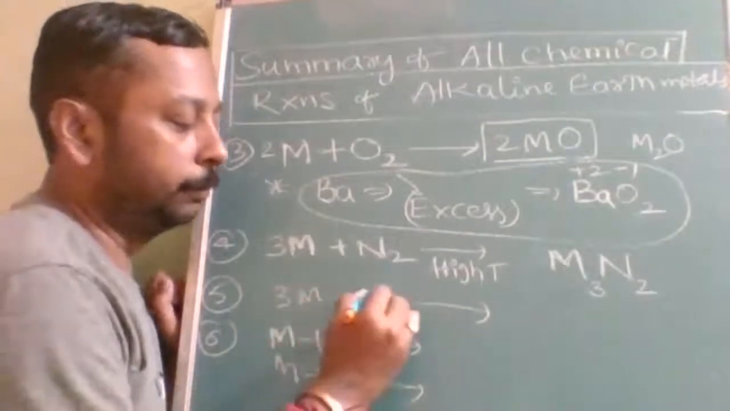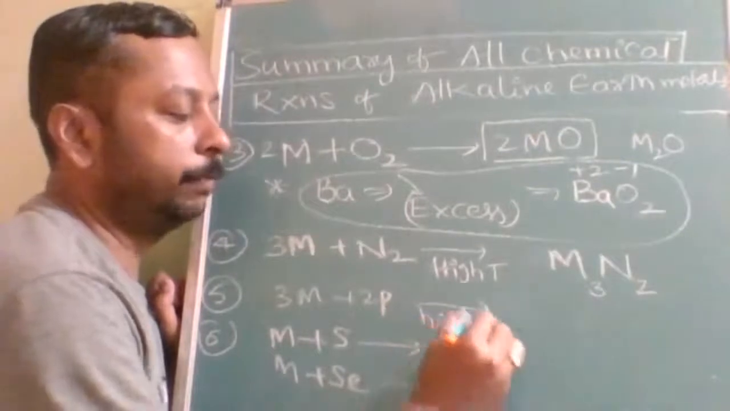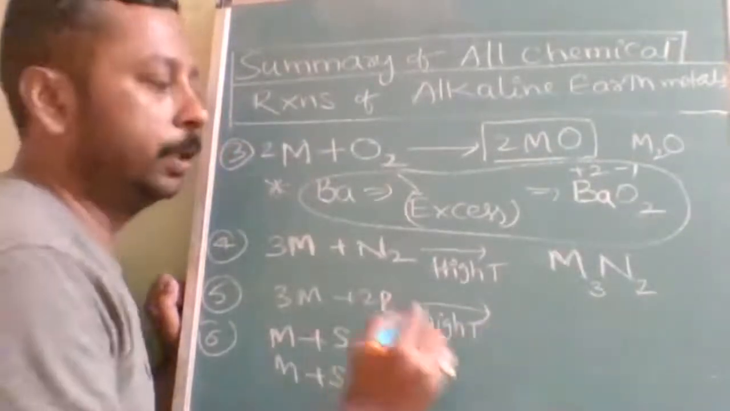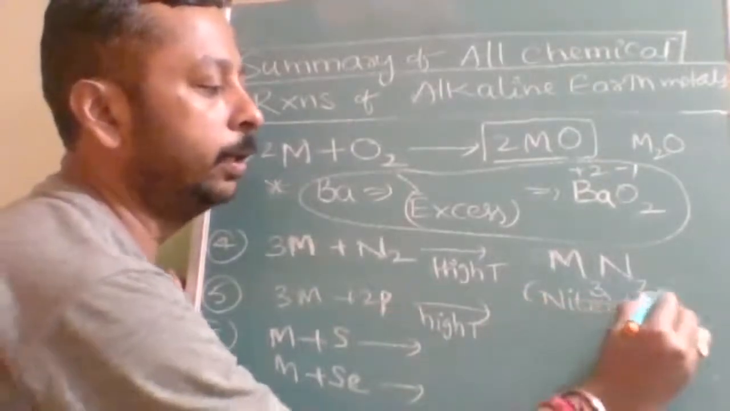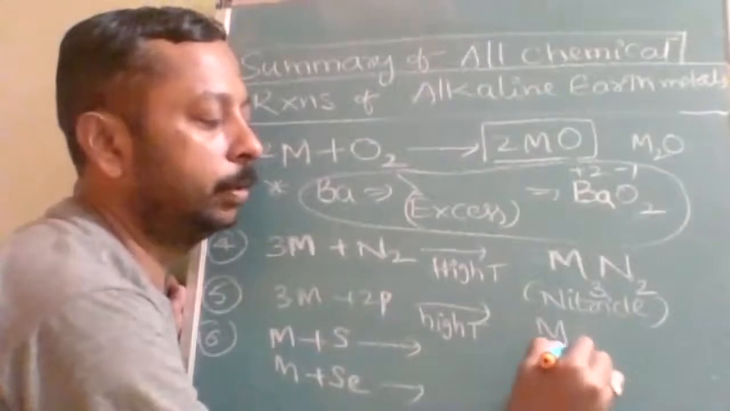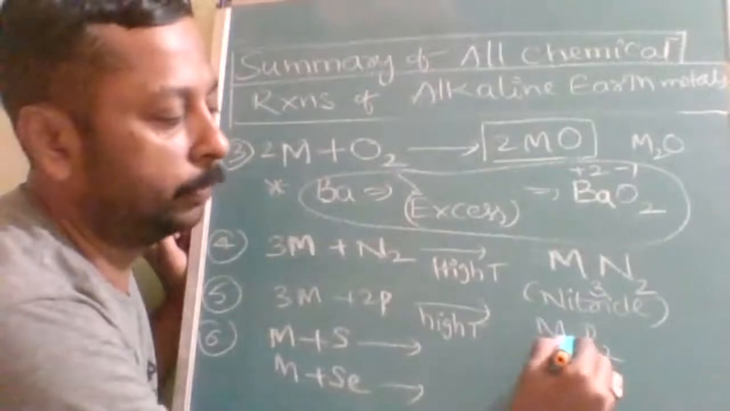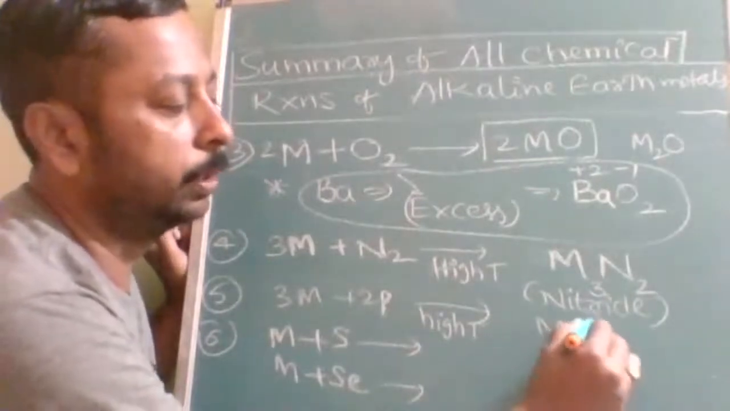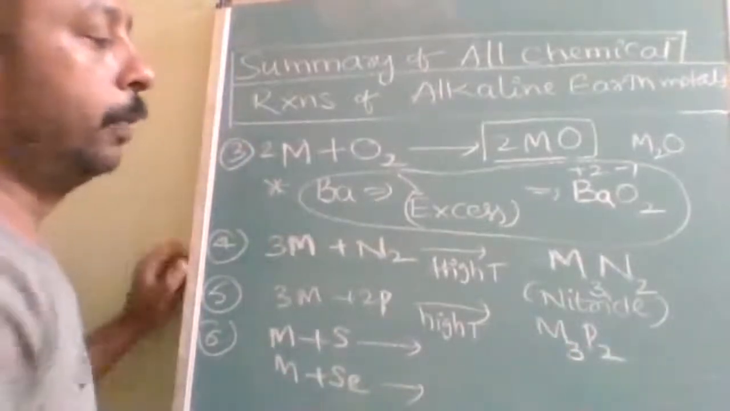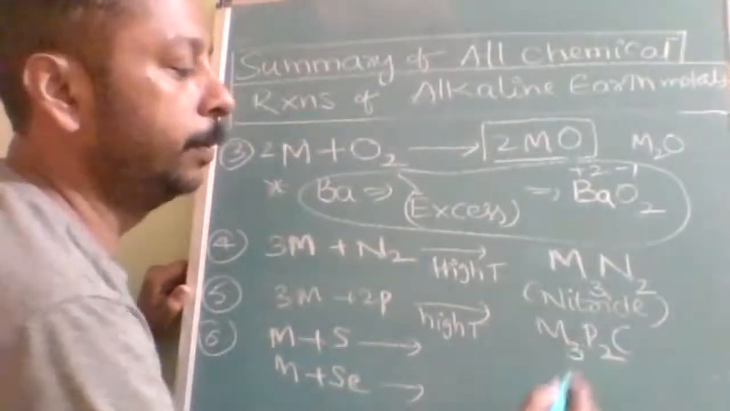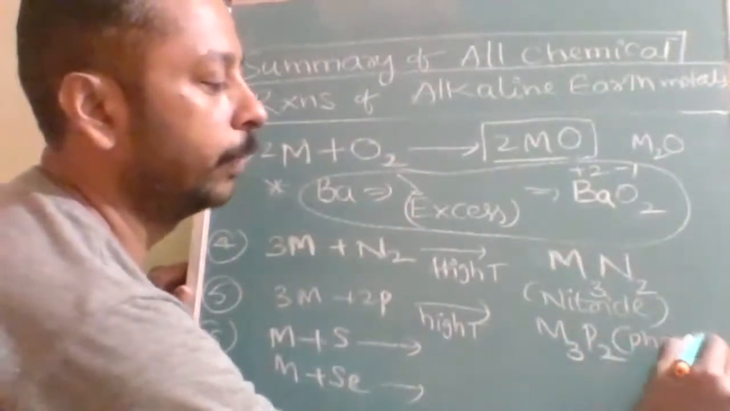Next, M plus phosphorus. Phosphorus also reacts at high temperature, but not that high a temperature is required. So it is forming phosphides. Same way here also the empirical formula is M3P2. If I write Mg3P2, then it will be magnesium phosphide. So this is generally called as phosphide.